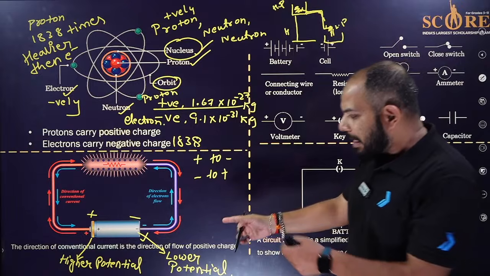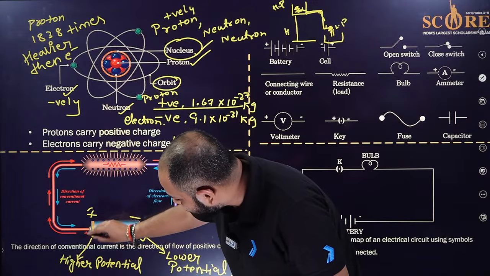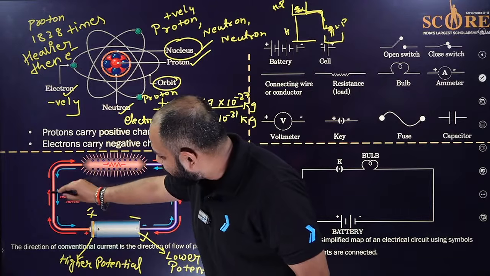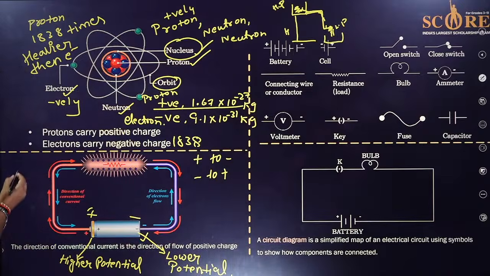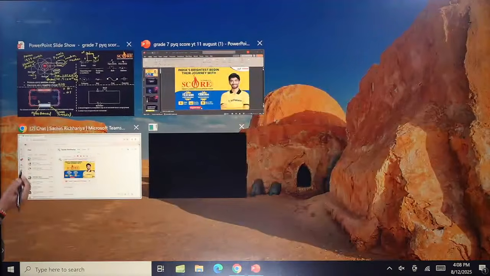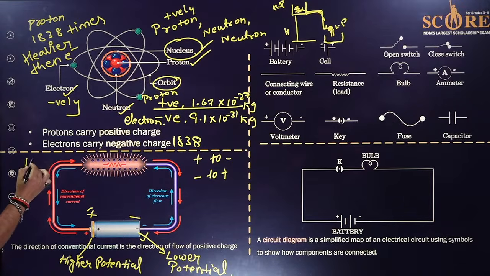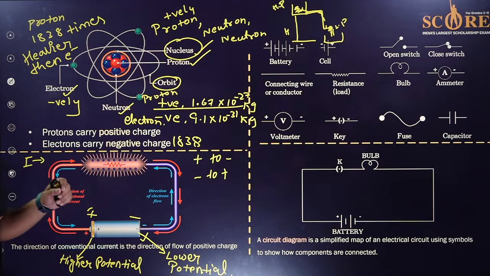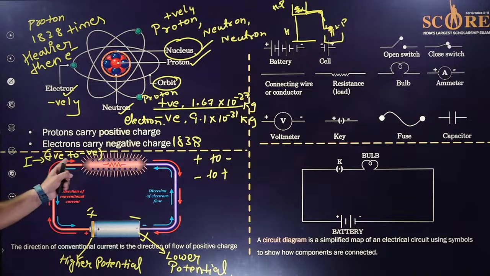Simple. Similarly, as an analogy, the charge which is at the higher potential starts to flow from the higher positive to negative, and that's what we say the current moves. So this current I moves from positive terminal to negative terminal, and that's called the conventional current. Positive to negative, that is higher to lower.